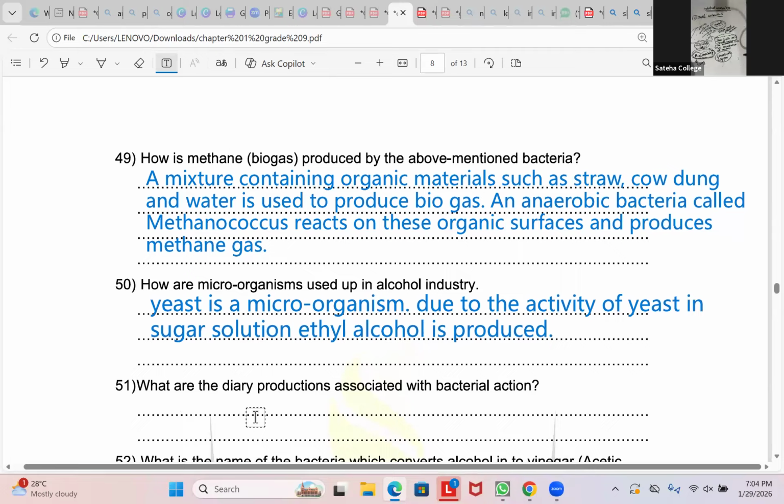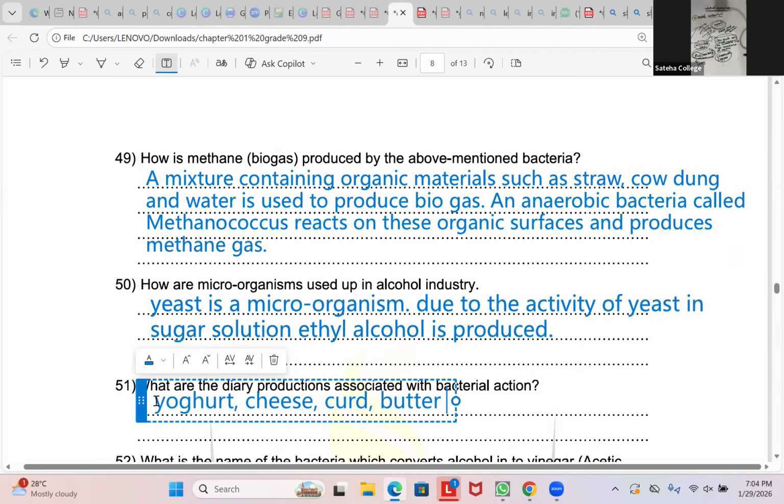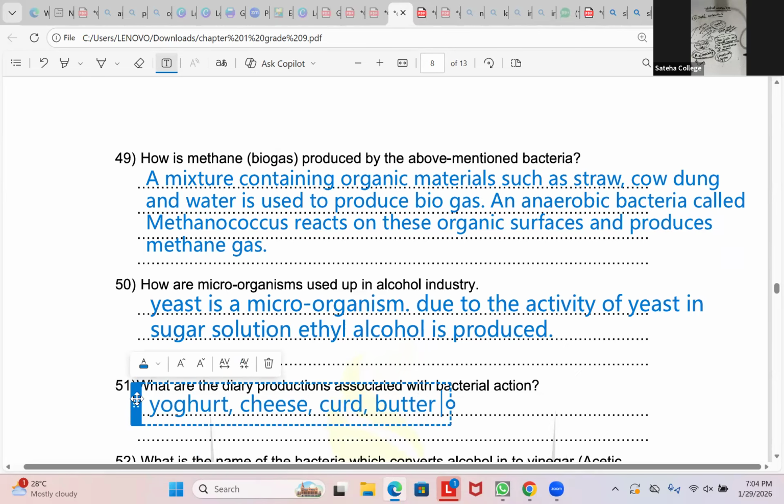What are the dairy products associated with bacterial action? What are the dairy products where bacteria is used? Yogurt. Cheese. Curd. Butter. They're asking milk products only. They're asking milk products where bacteria are used. So yogurt, cheese, curd and butter.